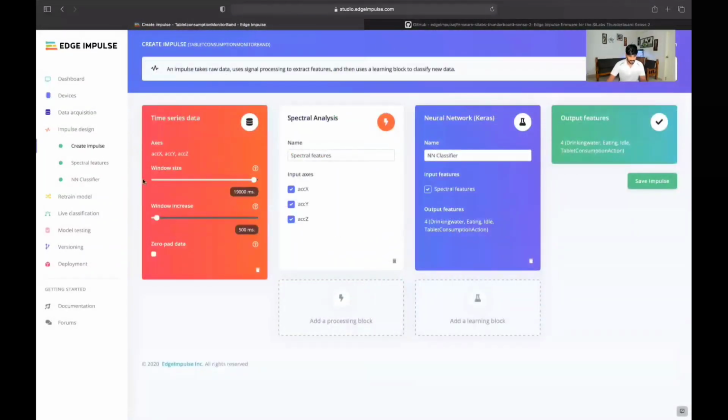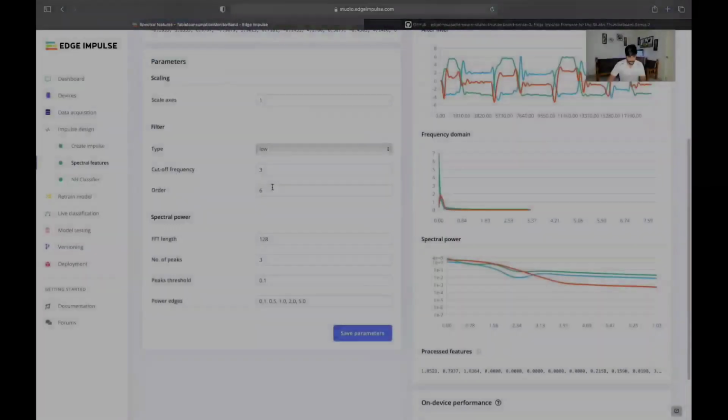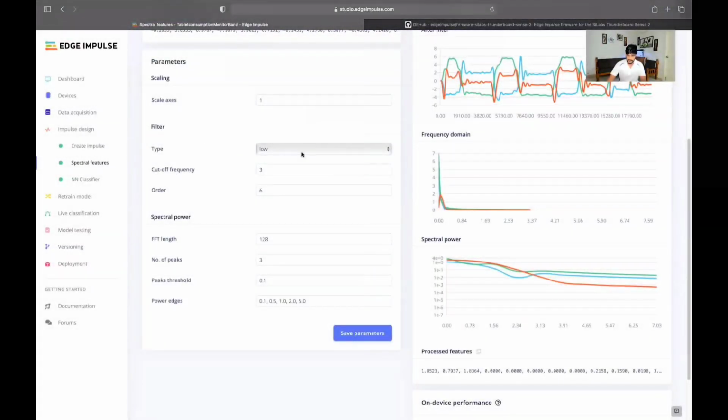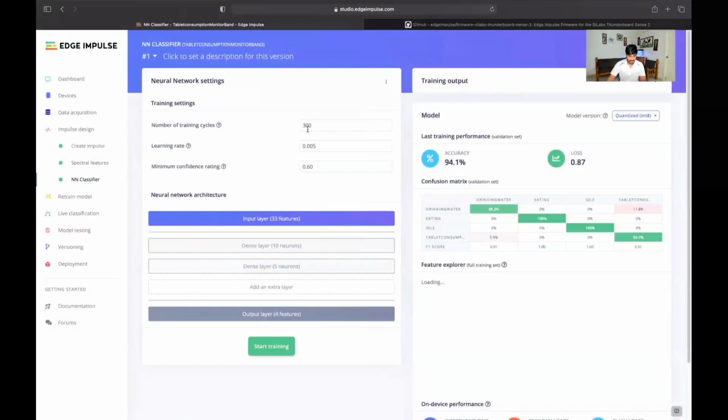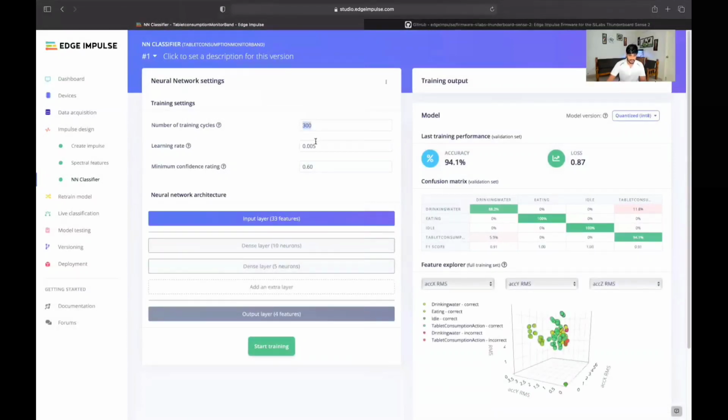Then in the create impulse, I have set a window size of 10 seconds, and the window increase will be 500 milliseconds. Then in the filter type, I have set low, and then in the NN classifier, I've set a training cycle of 300 and a learning rate of 0.005. Then I have set 10 neurons and 5 neurons in the dense layers.